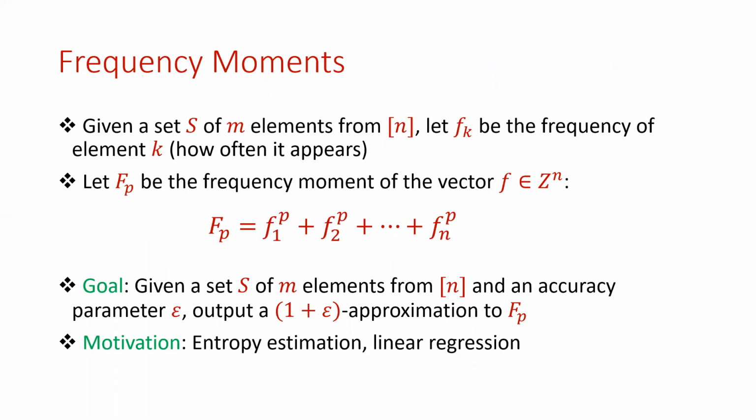The problem we'll consider is the F_p moment estimation problem, so that we have the same frequency vector as before that's defined implicitly by the stream. Then we'll define F_p to be the frequency moment of the vector f, so that F_p is the sum of the pth powers of the coordinates of f. And the goal is to output a 1 plus epsilon approximation to F_p given an accuracy parameter epsilon. This is well motivated by applications in entropy estimation and linear regression, where we want to fit a number of observations to a number of variables that we have.